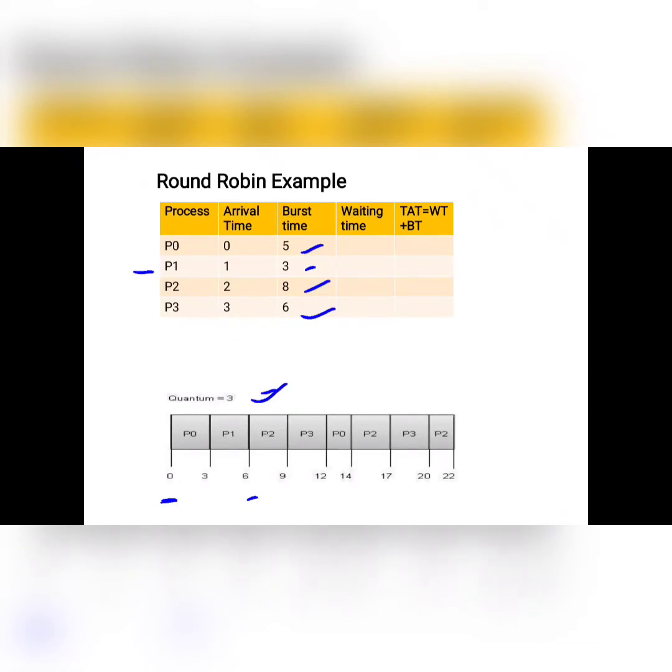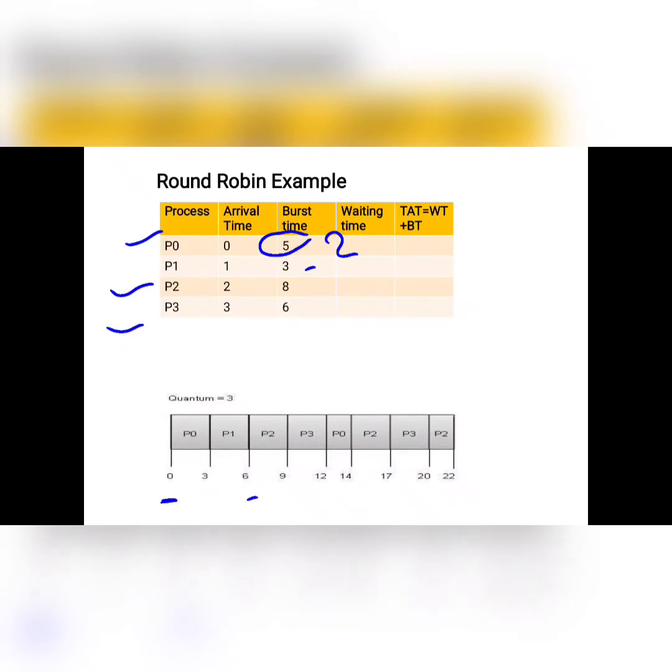So what are the pending values? Here the pending values are P naught, P2 and P3. So 3 quantums of each process is already completed. Now the pending values are, for P naught, 3 is already completed, so 2, and P1 is 3. 3 means already completed.